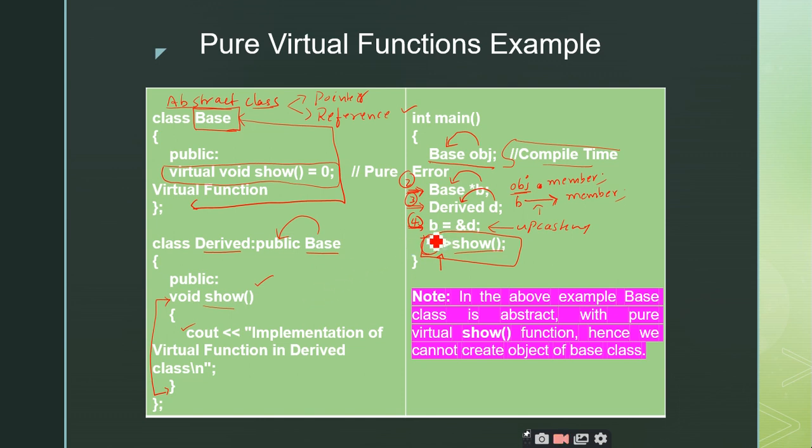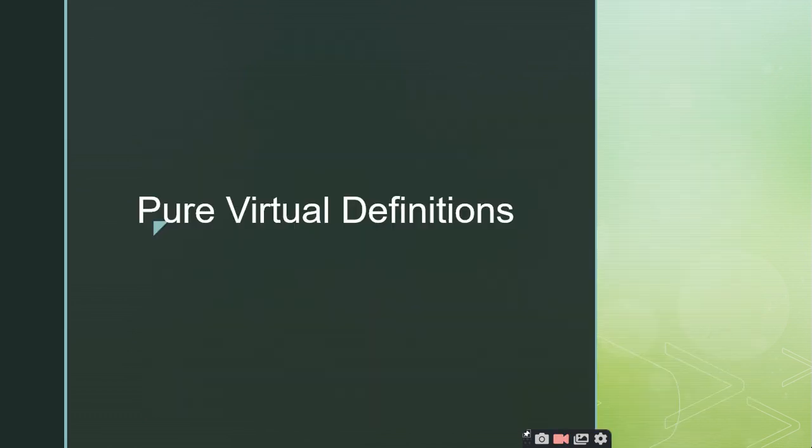Right? So why is the derived class show getting executed? Because you are storing the address of the derived class object inside the base class pointer. Therefore it is pointing to the derived class. Therefore you are indirectly making use of the derived class object only, right? That is the reason why it will go and invoke the show present inside the derived class. Is it clear? Yes, sir.